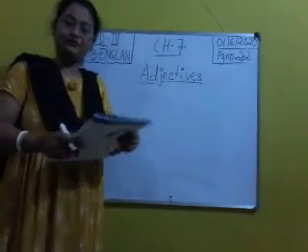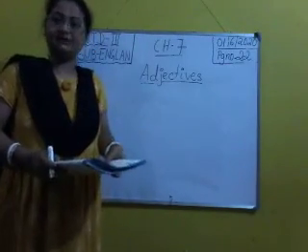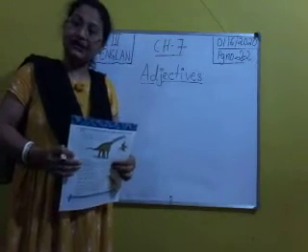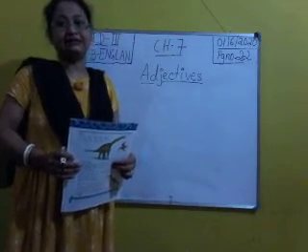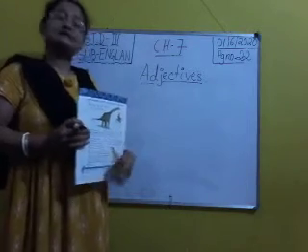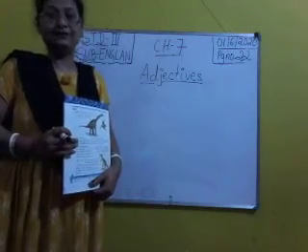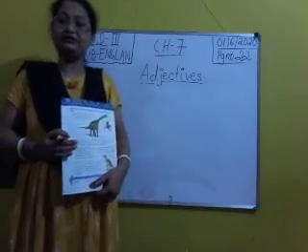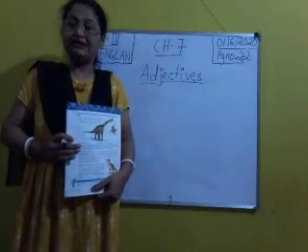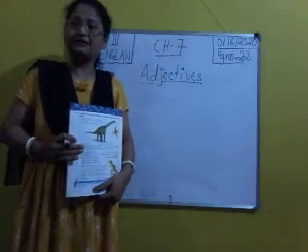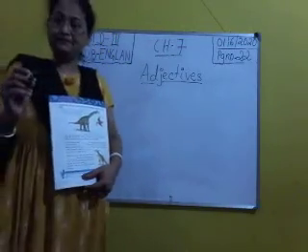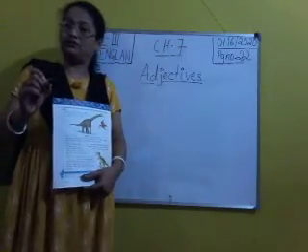Let me tell you, before we start with the exercise, what is an adjective. Adjectives are describing words. They describe nouns in a sentence. Now, I will give you few examples from where it will be more clear to you what is an adjective. So, what I said, adjectives are describing words. Suppose they describe a noun.